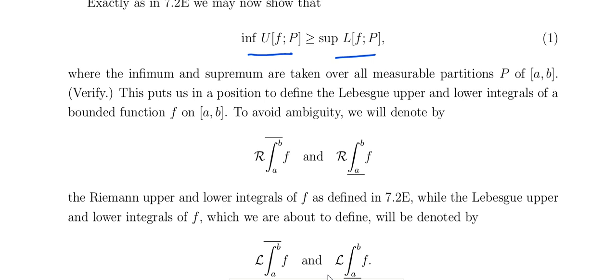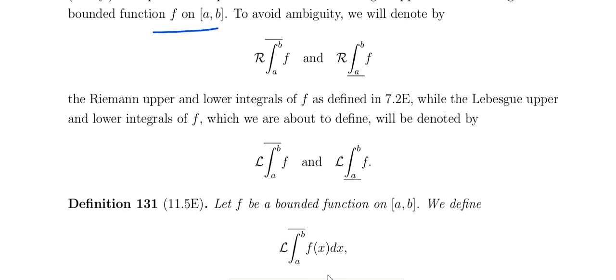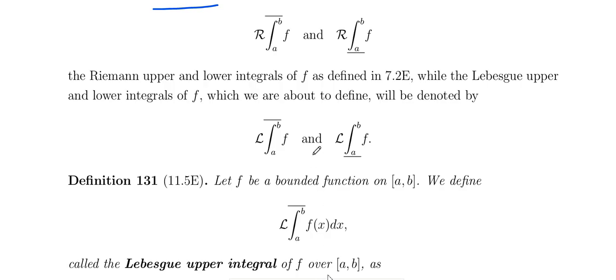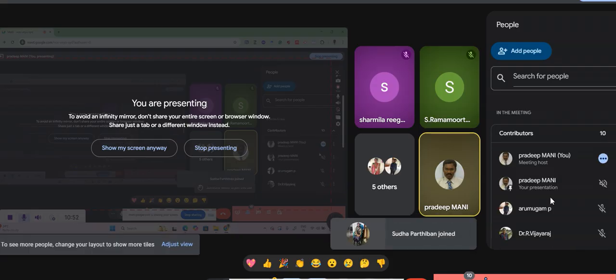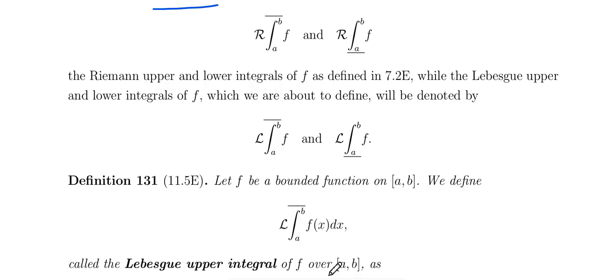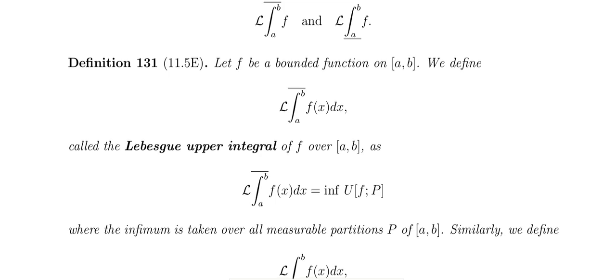So then we define the Lebesgue upper and lower integrals of the bounded function f on A comma B. Just as the Riemann upper and lower integrals are written with a bar over the integral from A to B, the Lebesgue upper and lower integrals are defined as follows. Let f be a bounded function on A comma B. The Lebesgue upper integral of f of x dx equals the infimum of the upper sum.